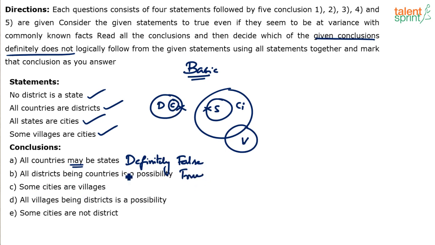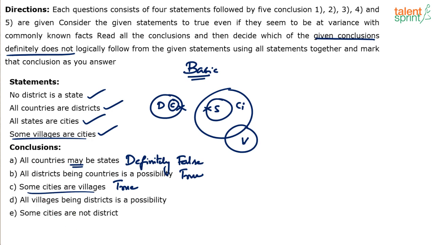Some cities are villages. Yes, if some villages are cities, some cities are villages. Some villages are cities, so obviously some cities are villages. This is also true. In fact, definitely true. Next, all villages being districts is a possibility. Can all the villages be districts? Possible. Nothing wrong.